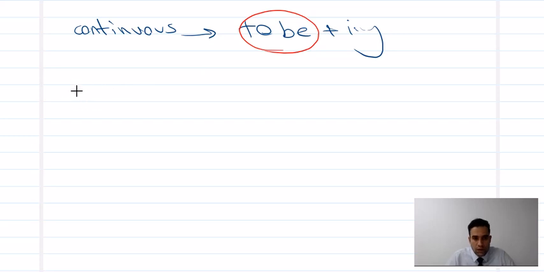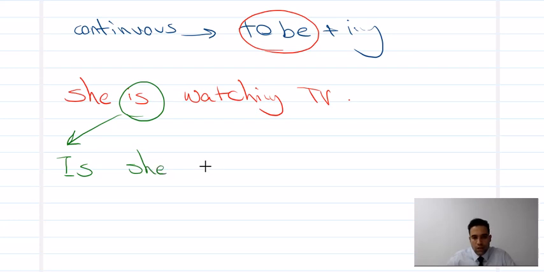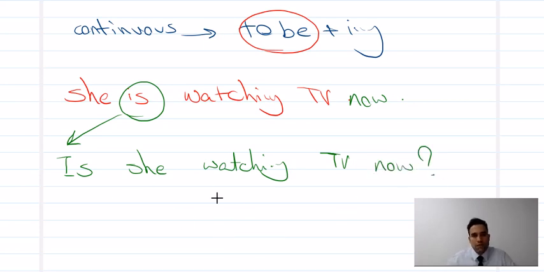It's really easy. Look, she is watching TV. She's watching TV now. So if you want to make question, you need auxiliary verb to be. I have it. So it comes first. Easy. Is she watching TV? Here I just add now. Is she watching TV now? Yes, she is, or no, she isn't. This is how we make question.